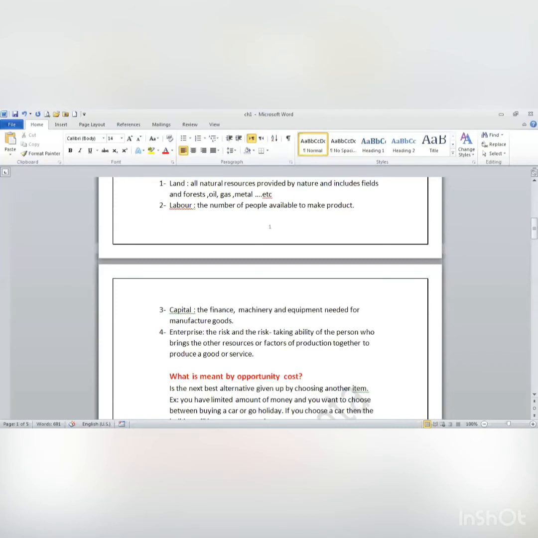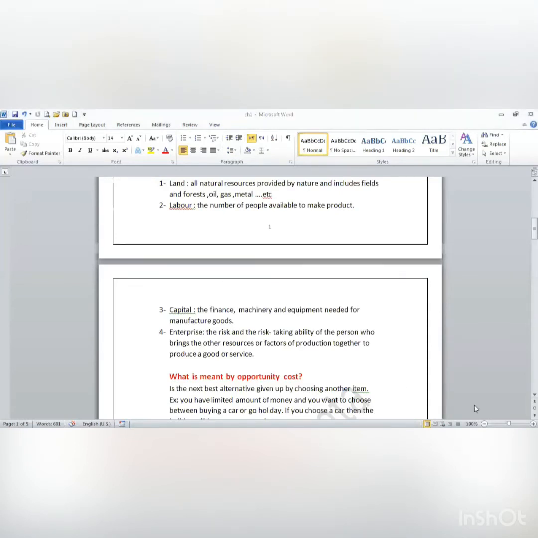So I need someone, the owner or manager of the business, who will combine or bring all these factors of production together, okay? And sometimes I will call him a risk taker. Why a risk taker? Because he's going to bear the risk that he could make the product in a good way or not. Okay?